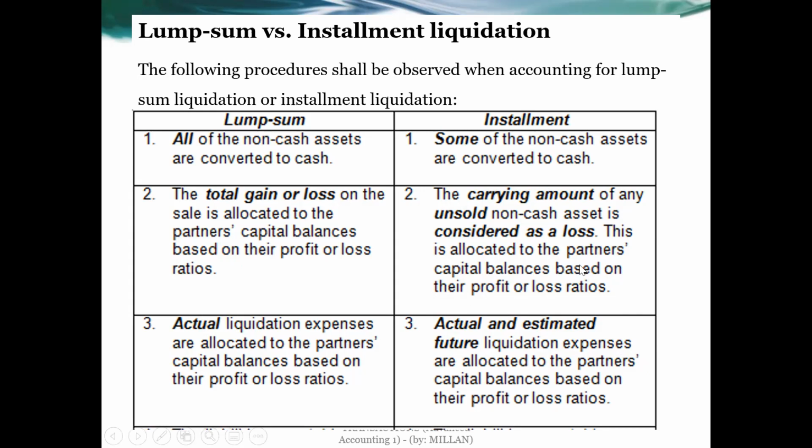The assumption would be you will assume all those unsold non-cash assets to be considered as a loss. And this loss, again, is allocated to the partners based on their profit and loss ratio. And any actual as well as estimated future liquidation expenses are again allocated to the partners' capital balances based on their profit and loss ratio.